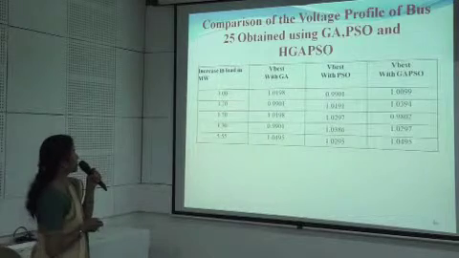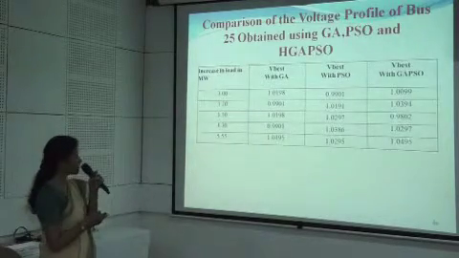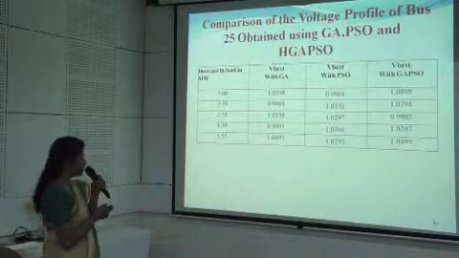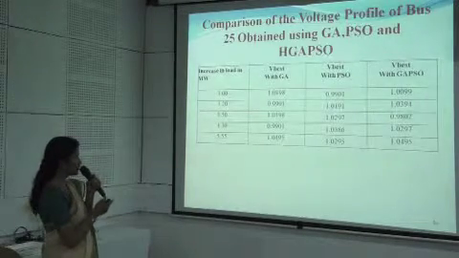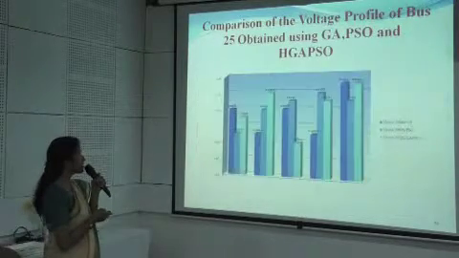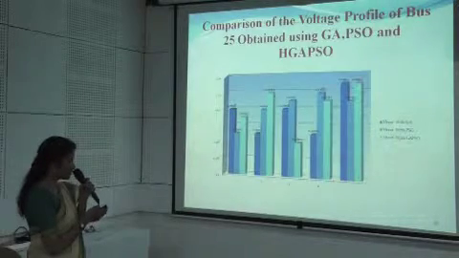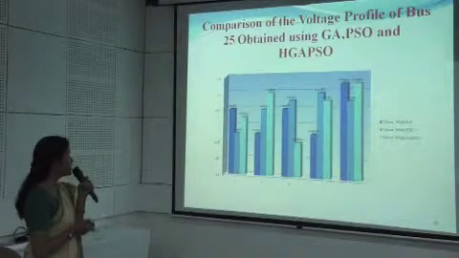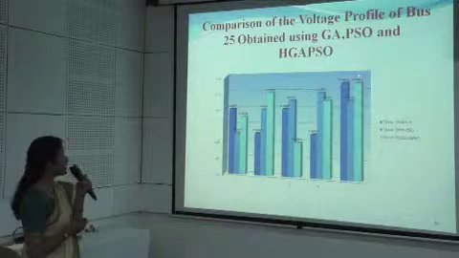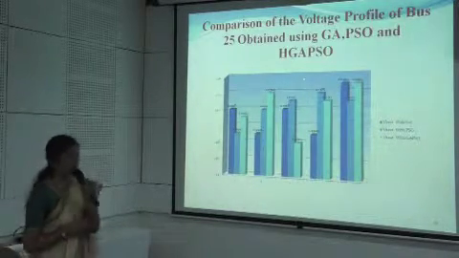These are the results for the comparison in the voltage profile at bus number 25, using the best value that has been obtained using GA, using PSO, and using the hybrid GA PSO. The same results have been shown using the bar chart. The bar chart indicates that the voltage at bus number 25 has been maintained to a constant voltage profile using the hybrid GA PSO, and this indicates the results to be optimistic.